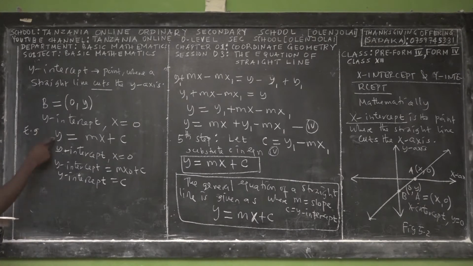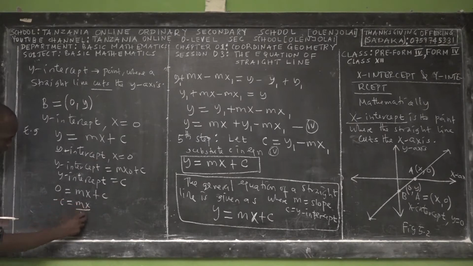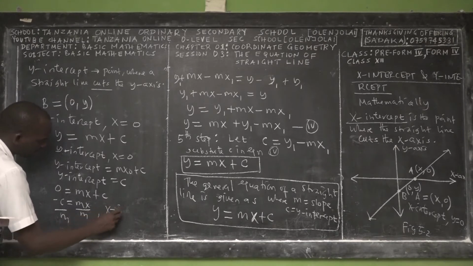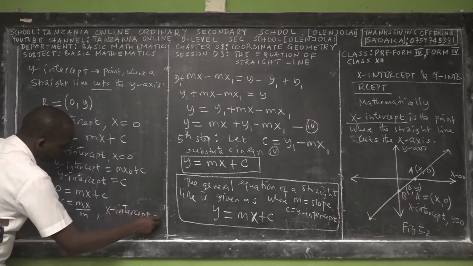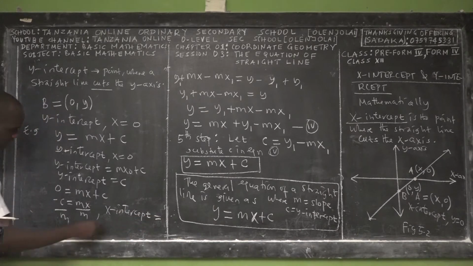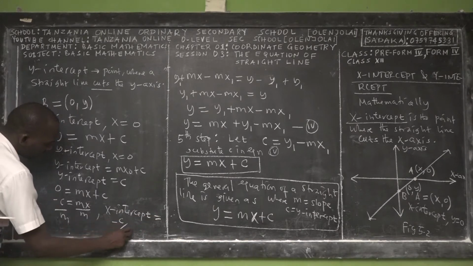But when we focus on the x-intercept of the straight line, whenever you're finding the x-intercept, you have to put y equal to 0. So y equals mx plus c becomes 0 equals mx plus c. Then make x the subject. So you have negative c equals mx. Divide by m. So the x-intercept of the general equation of the line is equal to negative c over m.